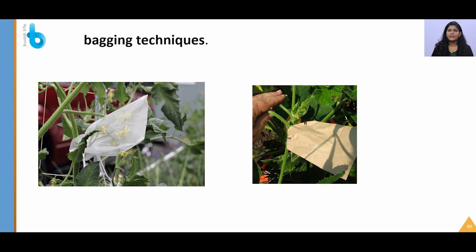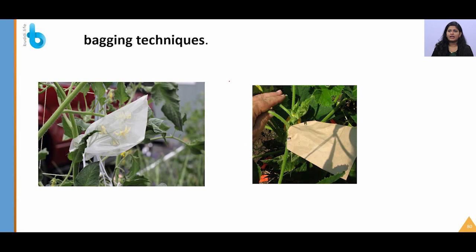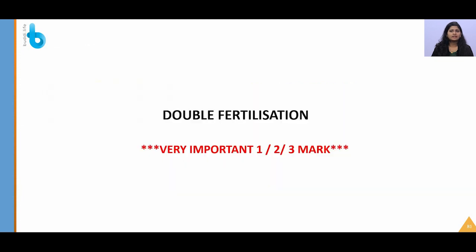So this is the bagging technique. Emasculation, removal of anthers, and then the bagging technique to prevent that particular female part of the flower from interacting with other pollen. The bag is not very tightly covered. It is loosely covered with butter paper or very soft slender paper like this.